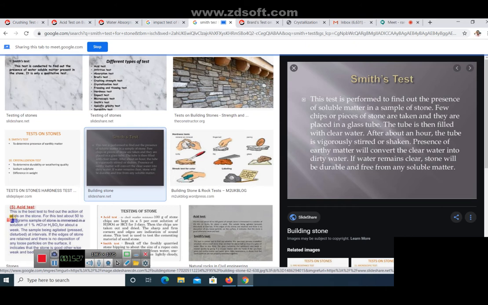What you are doing is you are taking some small chips or pieces of stones. Few chips or pieces of stones are taken and you are placing them in a glass tube. Once the stone chips are placed in the glass tube, you are filling it with clear water. After an hour, you are vigorously stirring or shaking the test tube. If earthy matter is present, it will convert the clear water into dirty water. If the water remains clear, the stone will be durable and free from any kind of soluble matter.